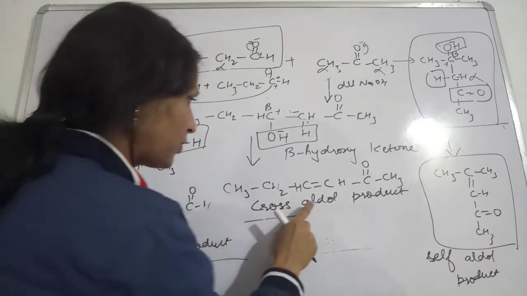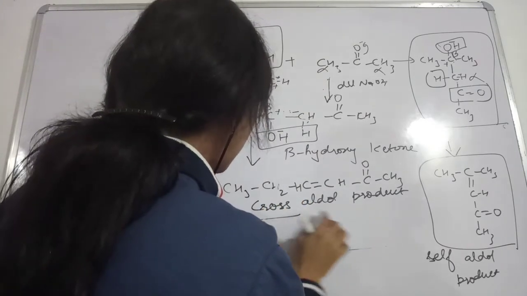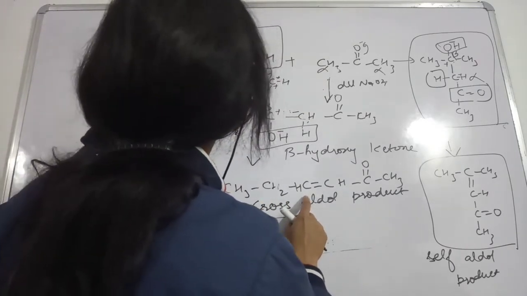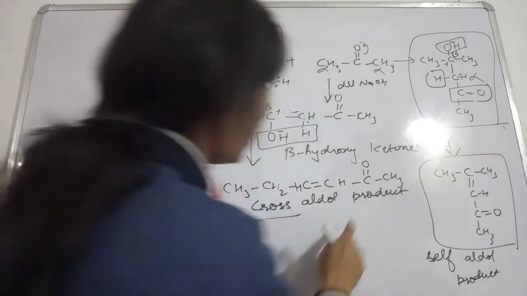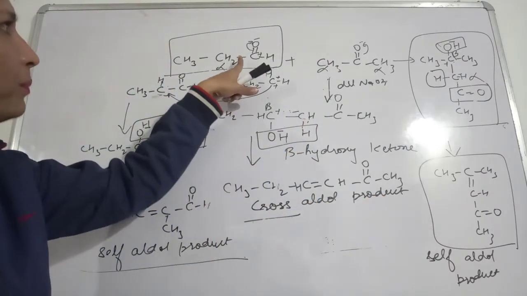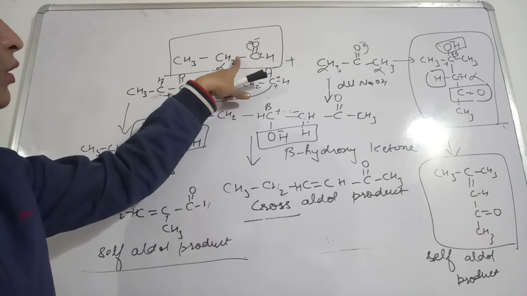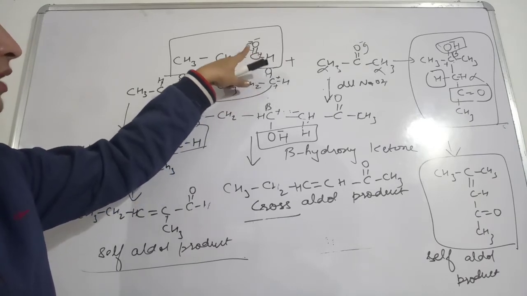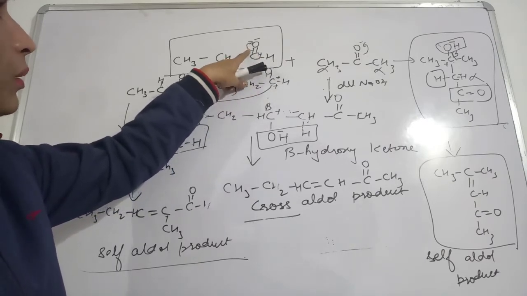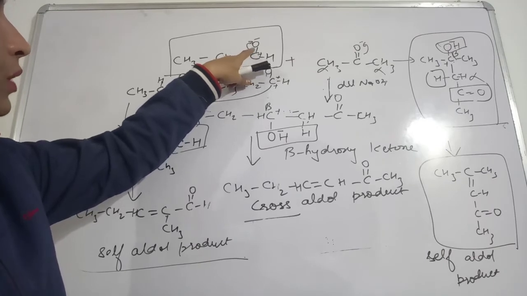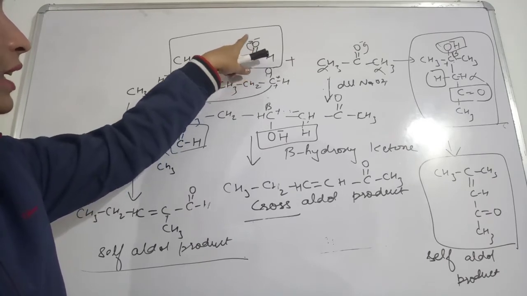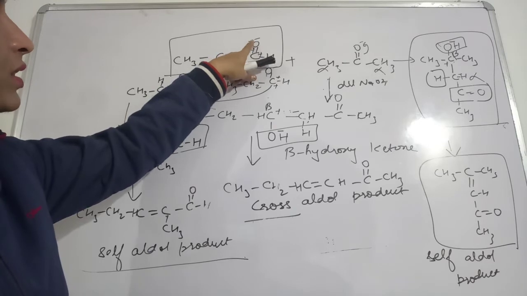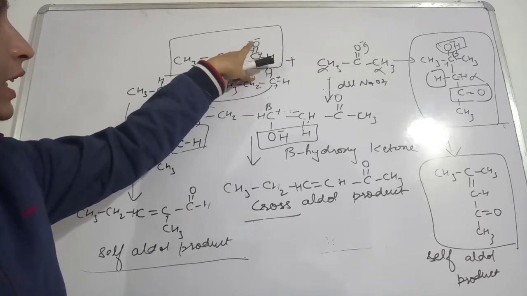We have abstracted, see, this cross aldol condensation, what we did, the CHO. Okay, so from this part, see what we did, we broke this bond, and then O negative, this was having this negative charge.